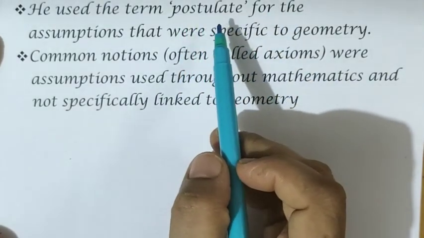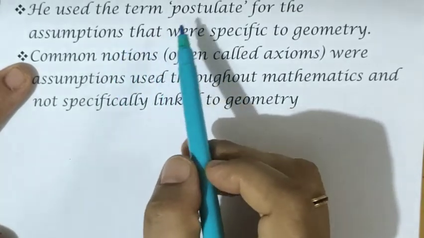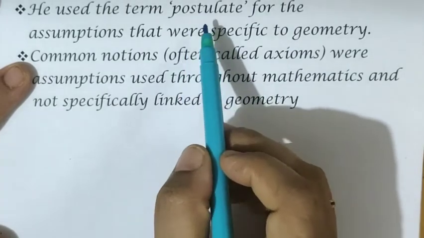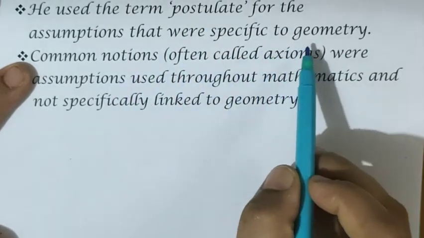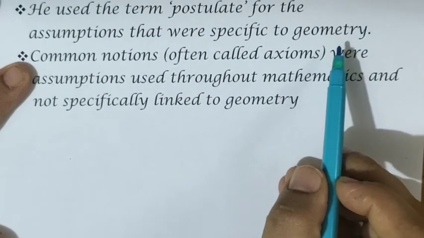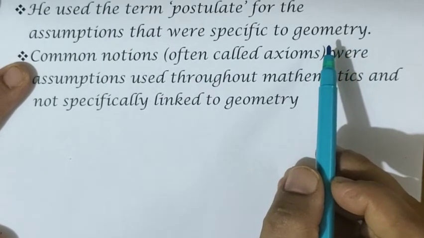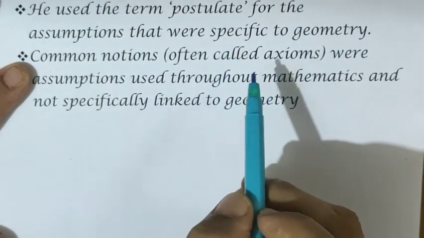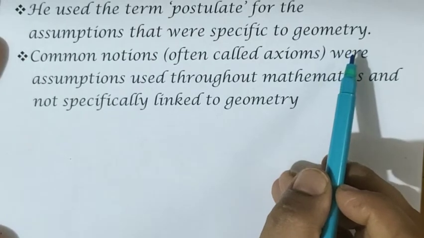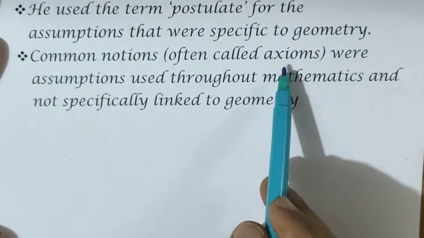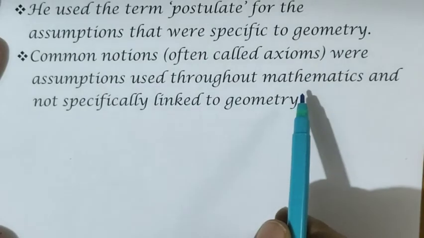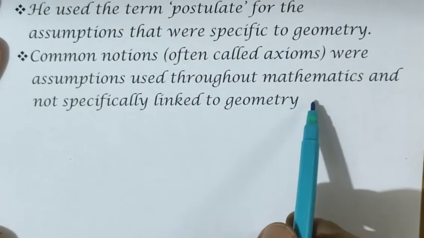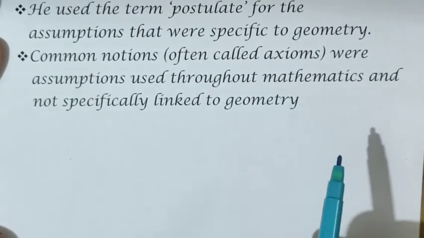So whether it is axioms or a postulate, both are assumptions only. But postulate is that assumption which is specific to geometry, which we are specifically using in the branch geometry only. What is the meaning of postulate? Both are assumptions only, but those are specifically linked to geometry. What are axioms? Axioms are again assumptions, but used throughout mathematics and not specifically linked to geometry. Means any branch of mathematics we can use axioms.